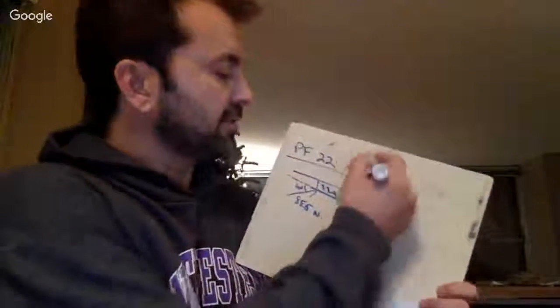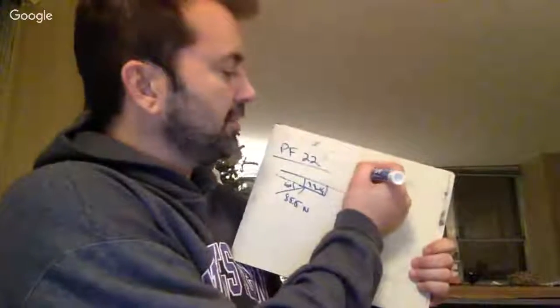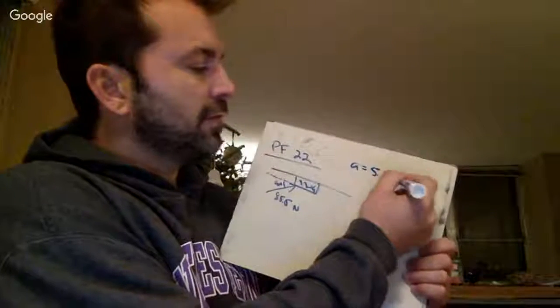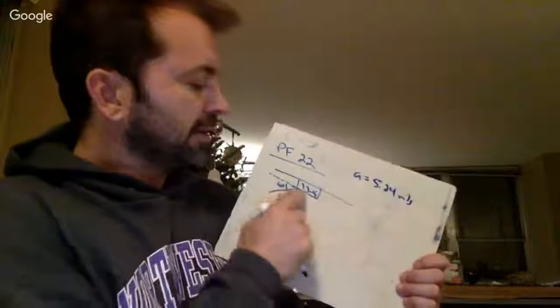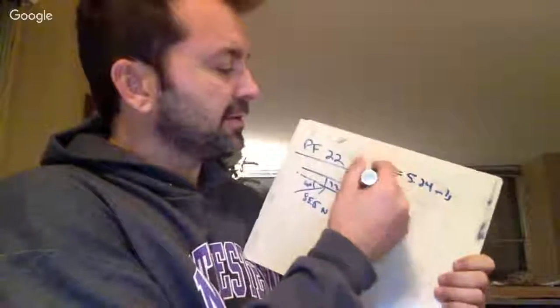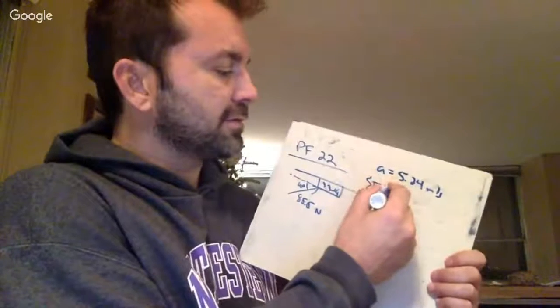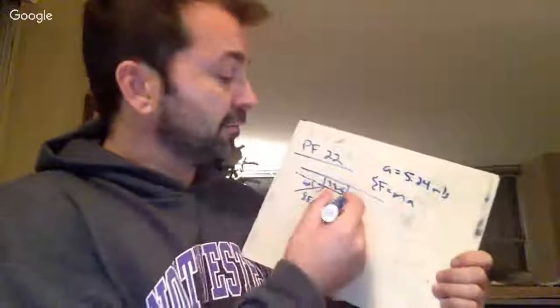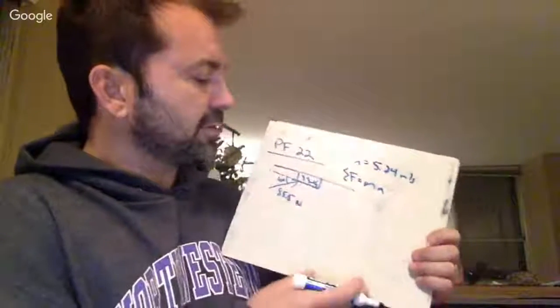This is 3.3 kilograms. And they tell us the acceleration of this, right? So if you think about this, if I know the acceleration of the block, and in the problem it's 5.24 meters per second, and I know the mass, I can find the net force on this block, right? So this is F equals ma, and that might be useful because what they're asking us to find is the friction of this block.